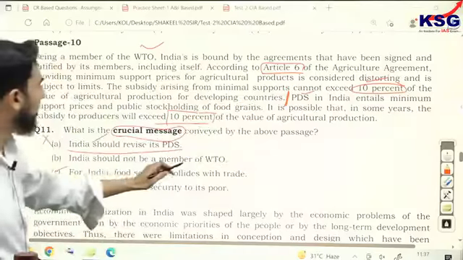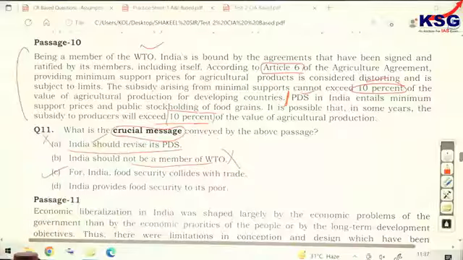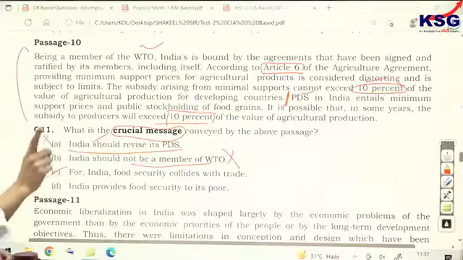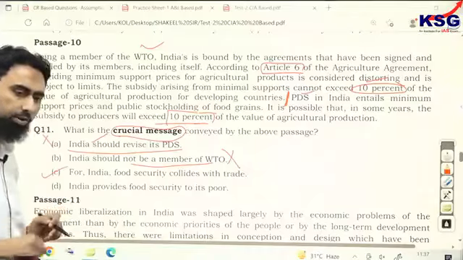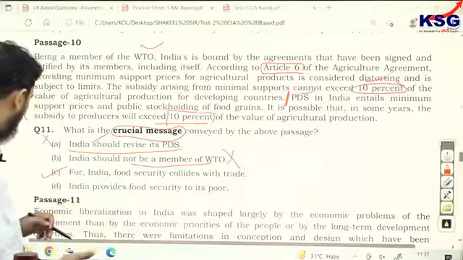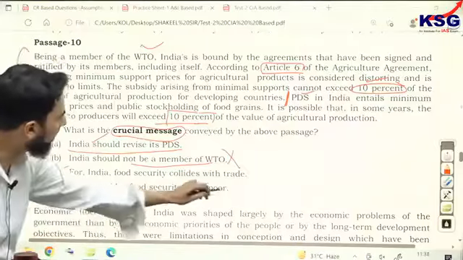B says India should not be a member of WTO. It has gone even miles away ahead of this passage. So it is not correct. Author has not supported this. The message should be the message of the author. There should not be any adulteration or addition done by the examiner. Last option, India provided food security to its poor. Dear, it cannot be the main message.